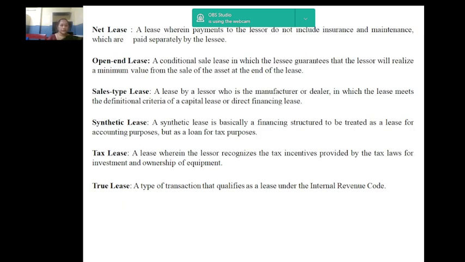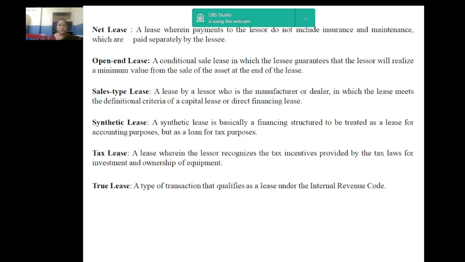Next, open-end lease. A conditional sale in which the lessee guarantees that the lessor will realize a minimum value for the sale of the asset at the end of the lease. An open-end lease is a type of rental agreement that obliges the lessee, that is the person making periodic lease payments, to make a balloon payment at the end of the lease agreement amounting to the difference between the residual and the fair market value of the asset. Open-end leases are also called financial lease.